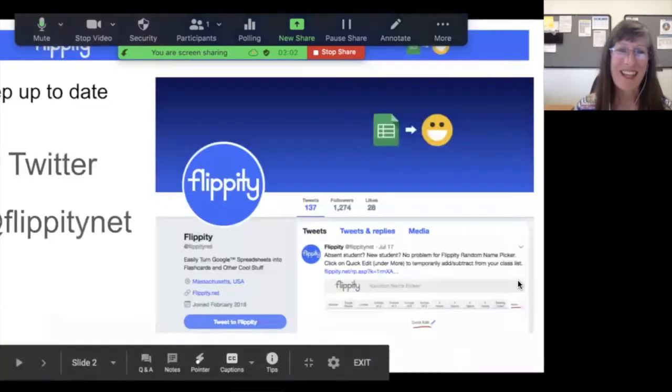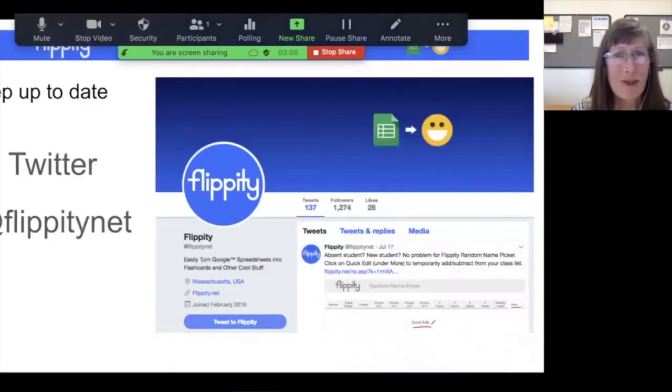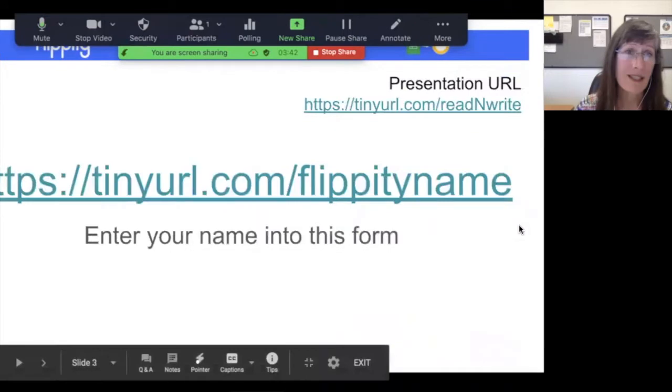I'm Rebecca Rosecrans, and I'm here to introduce you really to how you can keep in touch with Flippity and Steve Fortna. There's a real person behind this who creates these little gadgets for us, and you don't have to be a Twitter user. Simply go to any Google search, up there in the address bar, type @FlippityNet. In your results, you should get the website to go to Twitter for Flippity and just look through his news. He posts, he's very current, and you will know what's new or if there's problems, if something needs fixed.